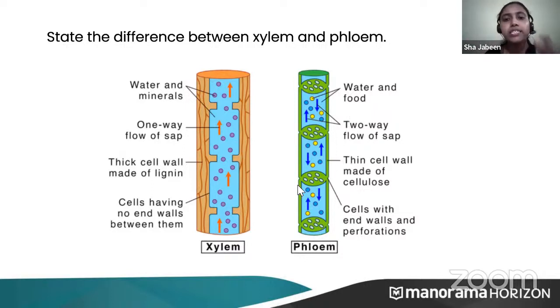Similarly, the sieve tubes of phloem also have a lot of holes. So we call it a perforated plate. So in phloem, you'll find that perforated plate, but in xylem, you won't. Okay, so this is the difference between xylem and phloem. You can take a screenshot of this and keep it, so that later on, if you study, this will be very helpful for you all.